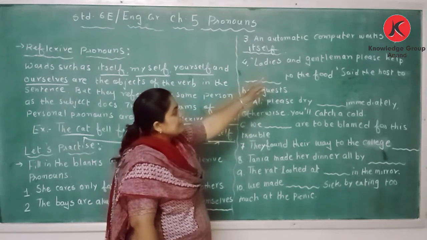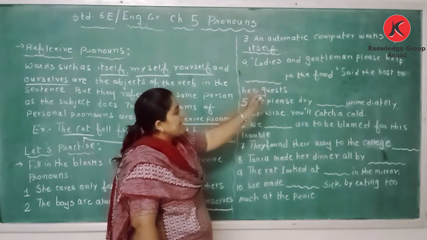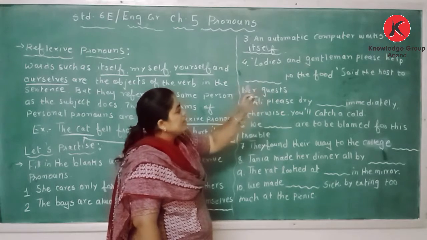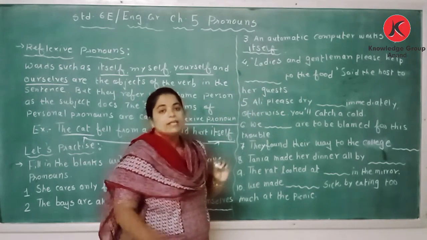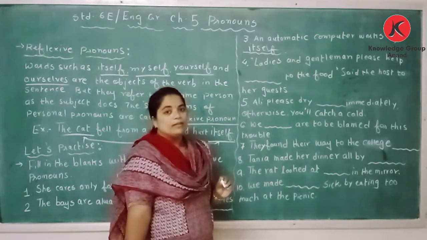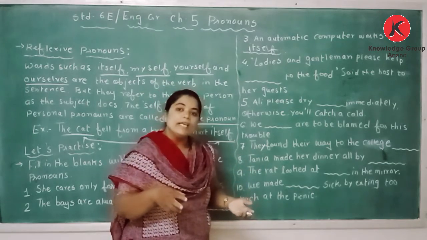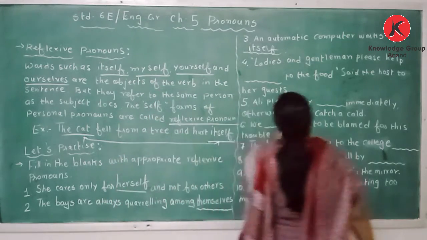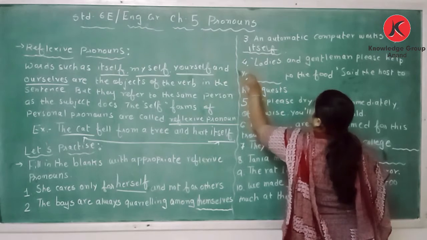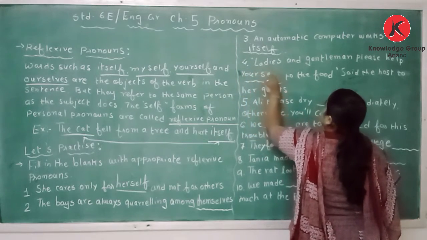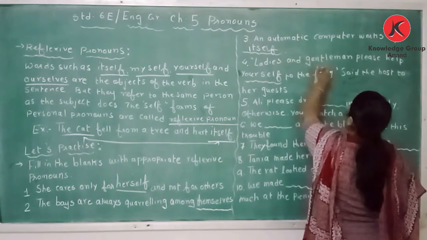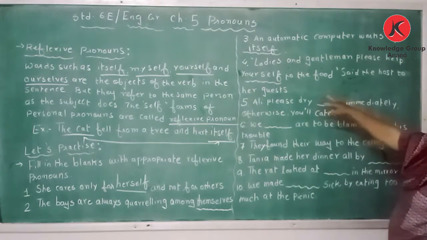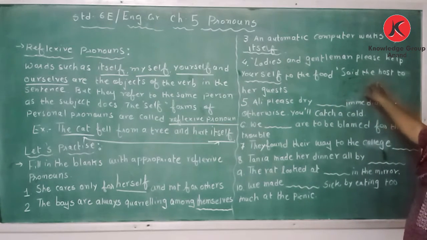Ladies and gentlemen, please help dash to the food, said the host to her guests. Now they have to take the food themselves, so what will come? Yourself. Ladies and gentlemen, please help yourself to the food, said the host to her guests.